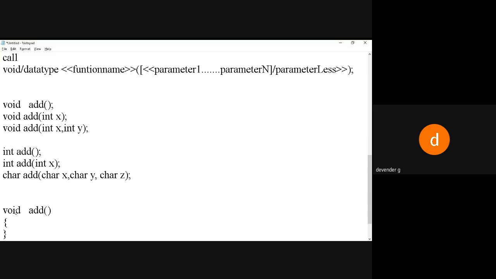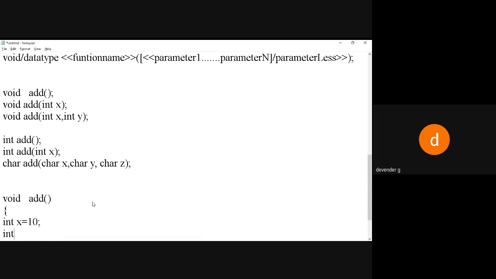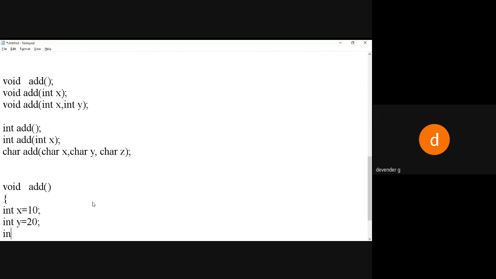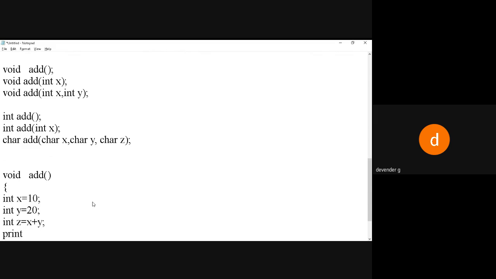Opening braces, closing braces, and here I'll write int x is equal to 10, int y is equal to 20, then int z is equal to x plus y. Then printf, percent d, comma z.